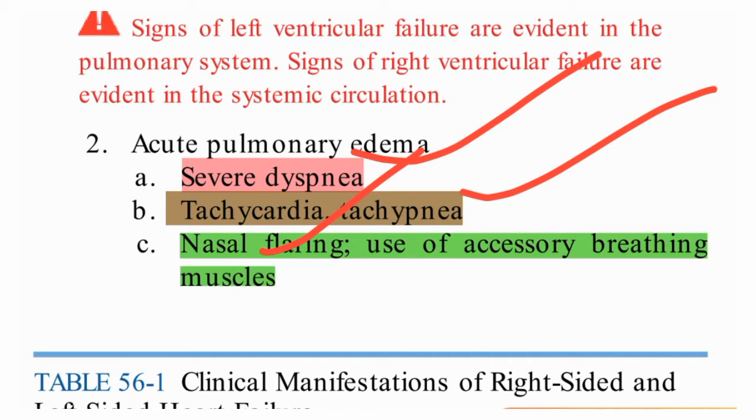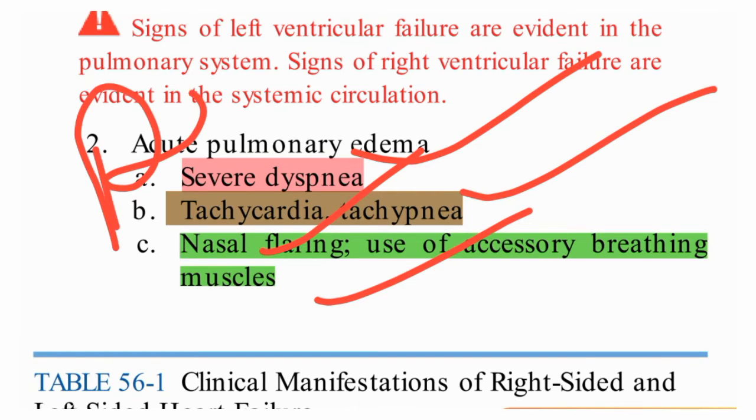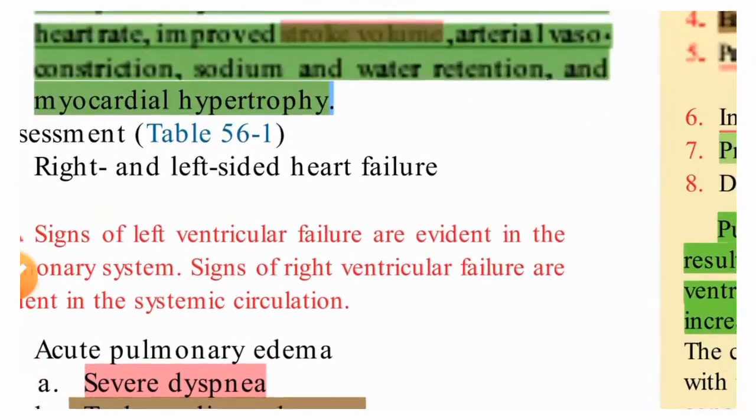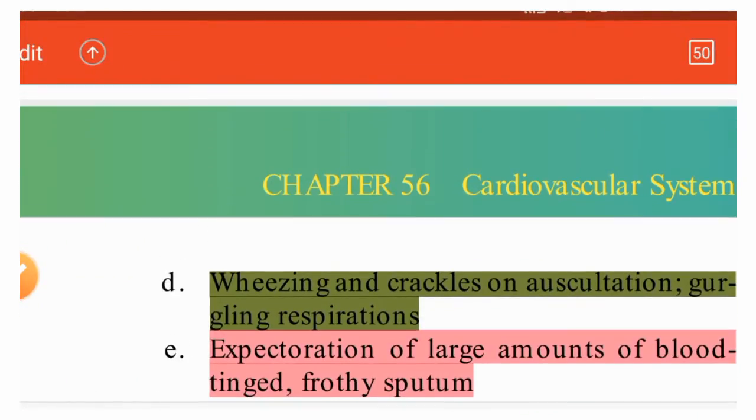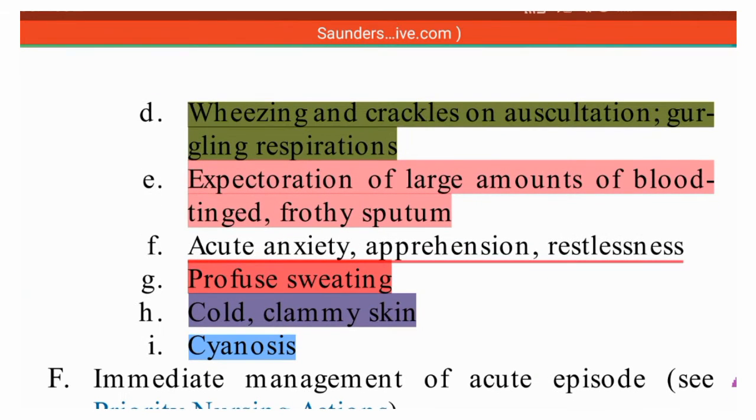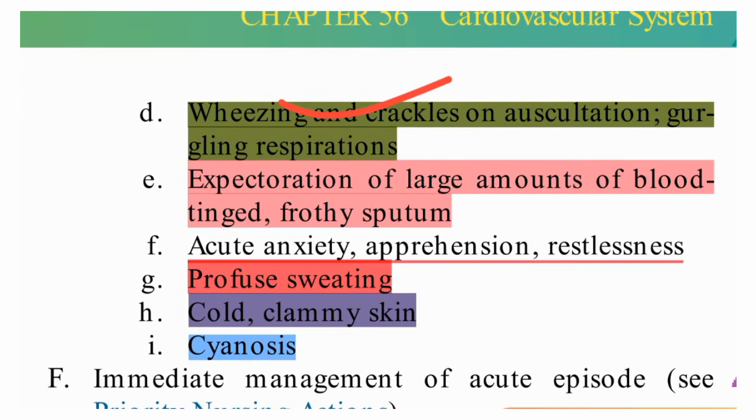Use of accessory breathing muscles: when he is not able to get oxygen from the nasal passage and respiration is affected, that means breathing is affected, he will use the accessory muscles in these conditions. Wheezing or crackles on auscultation. When we auscultate, we listen to the lung sounds.